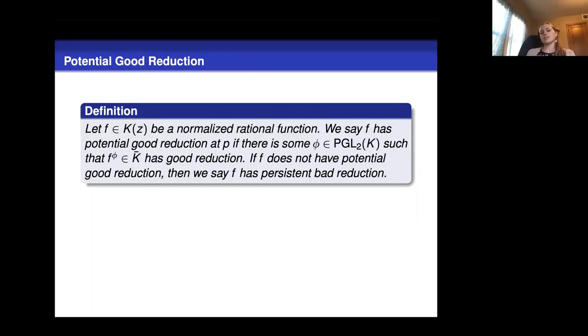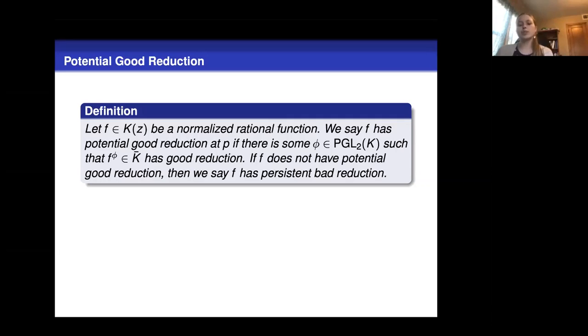So we know that iteration behaves well under this when we have good reduction, but what about conjugation? Suppose we have some normalized rational function, and maybe it has bad reduction, but one of its conjugates has good reduction. That could happen, and in that case, we say it has potential good reduction. So if there is a way to conjugate a map so that its conjugate has good reduction, then we say it has potential good reduction. And if there's no way to do this, then we say it has persistent bad reduction.